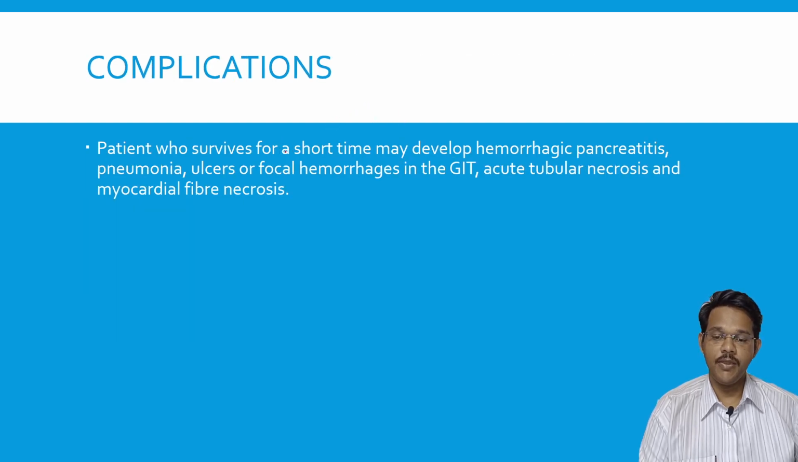Complications of hypothermia. Patients who survive for the short term may develop hemorrhagic pancreatitis, pneumonia, ulcers, focal hemorrhages in the GIT, acute tubular necrosis, and myocardial fiber necrosis. Mainly, these are all because of decreased oxygen to the tissues as well as an increased infection rate. The body becomes immunocompromised and there are chances of many infections, and hemorrhagic conditions in the GIT. Necrosis may again be because of decreased oxygen to the kidneys. There may be necrotic conditions in the heart and kidneys.